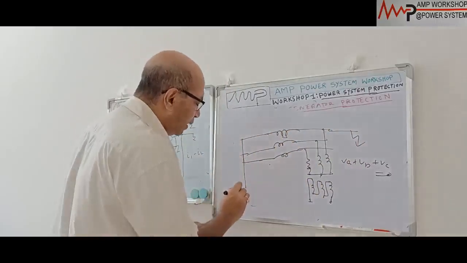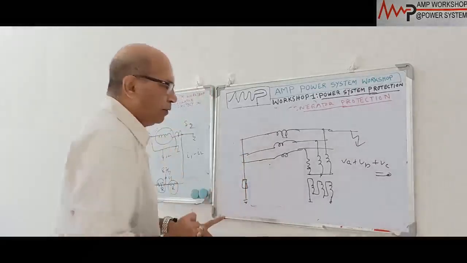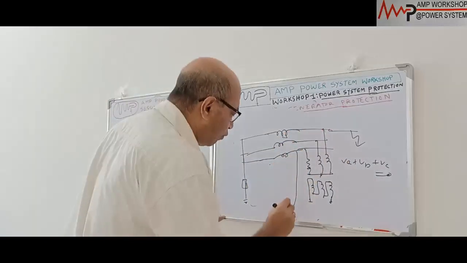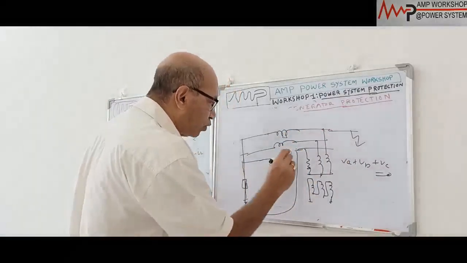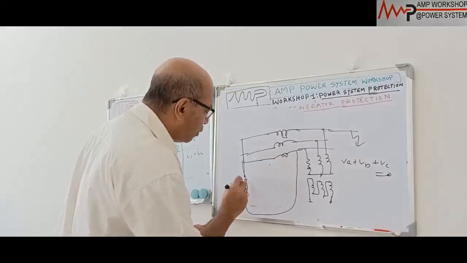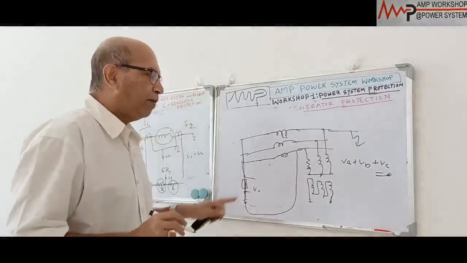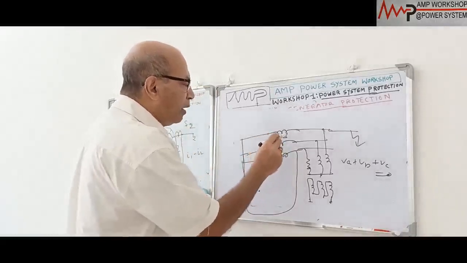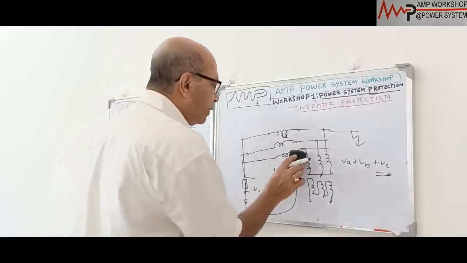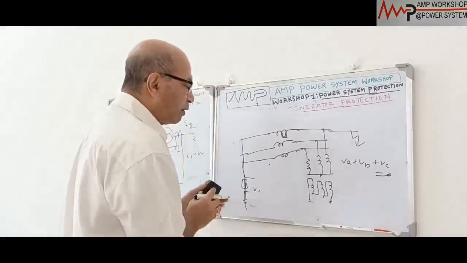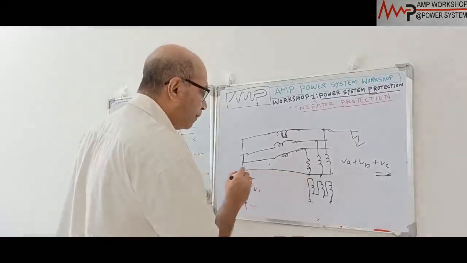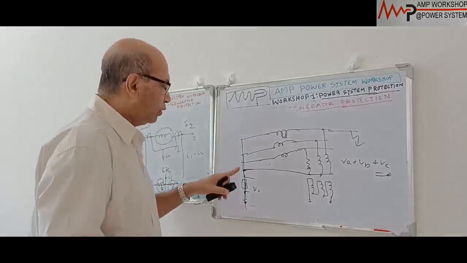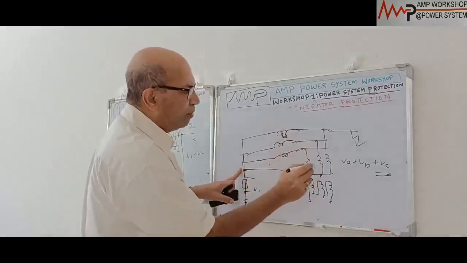Here, suppose the neutral is grounded through a resistance. In case of an external earth fault or internal earth fault, the current will flow through the resistance, and most of the earth fault voltage will be dropped there. The zero sequence voltage, V0, will be dropped across the resistance in case of an earth fault. But in case of an interturn fault, this zero sequence voltage will be limited within the winding. So what we do here is we do not connect the PT across the resistance as normal. We connect the PT this way, with the neutral point connected over here, not to the ground. So whatever zero sequence voltage is in the winding will be sensed by this PT.